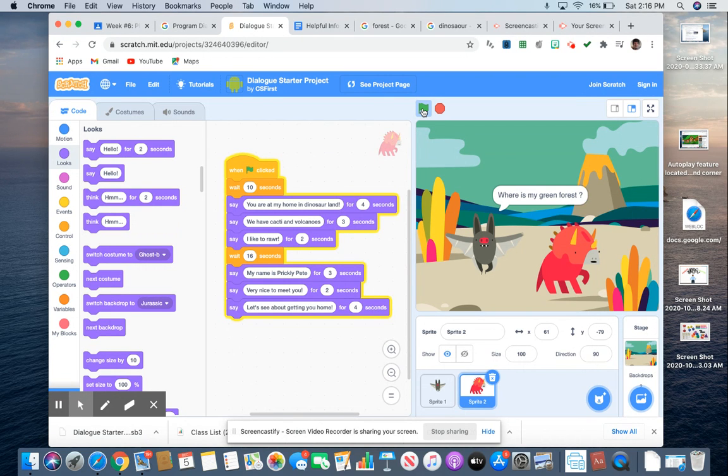Hello, where am I? Where is my green forest? Where are my trees, flowers, and bushes? You're at my home in Dinosaur Land. We have cacti and volcanoes. I like to roar. That's very nice. However, I miss my home. Can you get me back home? By the way, my name is Flying Dutchman. What is your name? My name is Prickly Pete. Very nice to meet you. Let's see about getting you home.